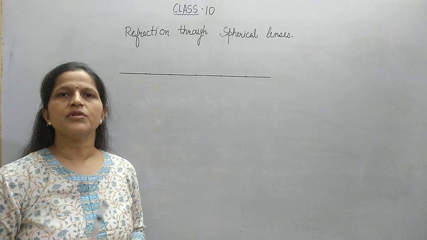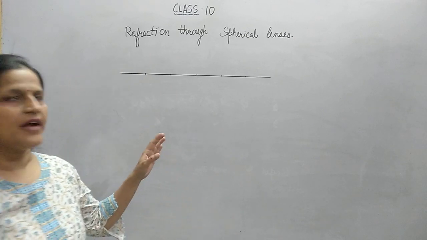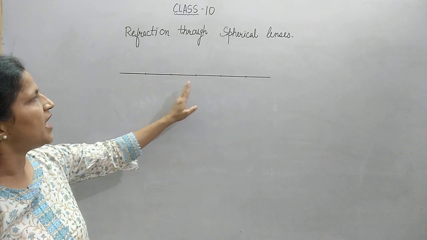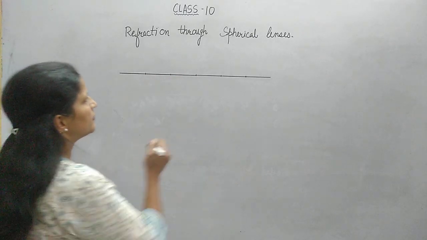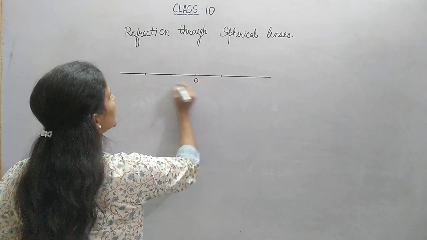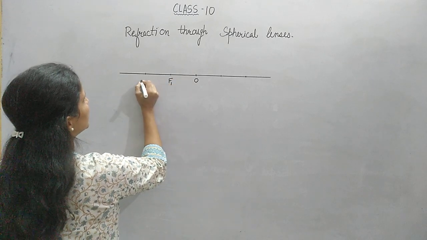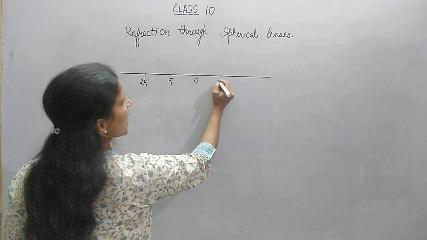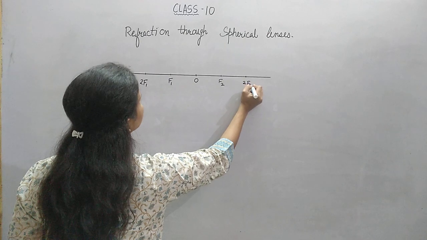So, learning the rules of making ray diagrams using convex lenses, we have to first draw a long straight line and mark 5 equidistant points on the line. The center or the middle point will be marked as O. On the left hand side, the point will be marked as F1. Next point will be marked as 2F1. Towards the right, the points will be marked as F2 and 2F2.